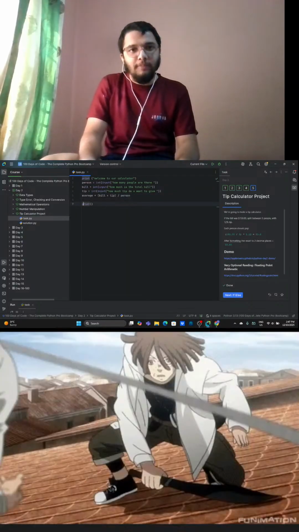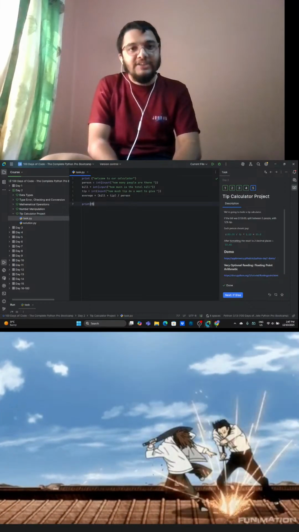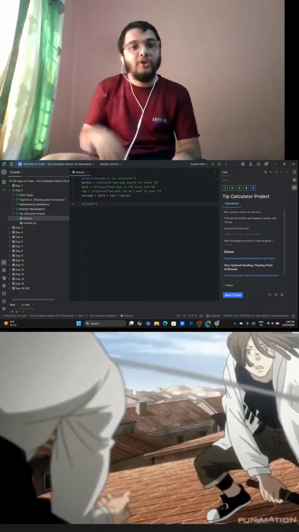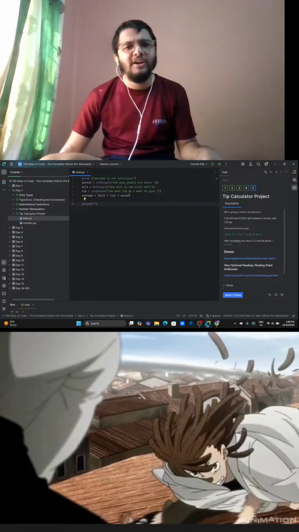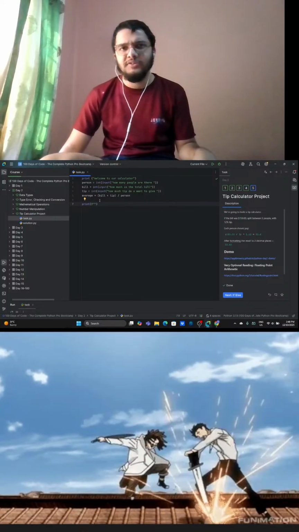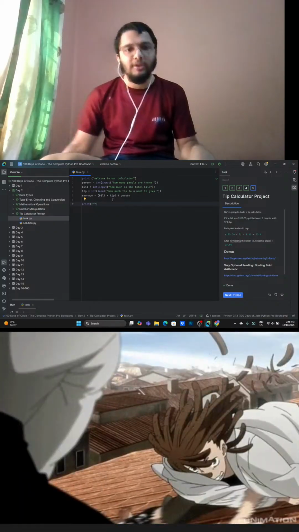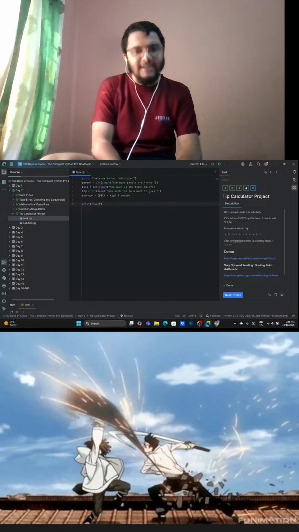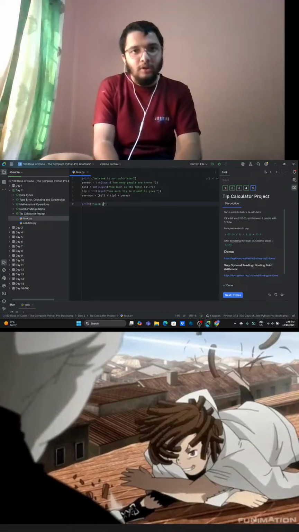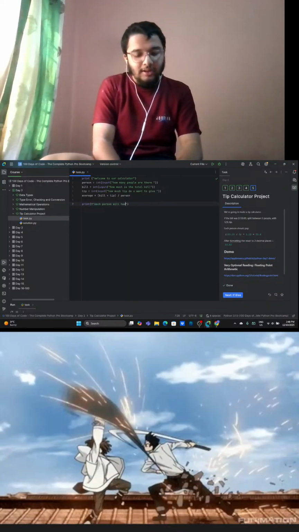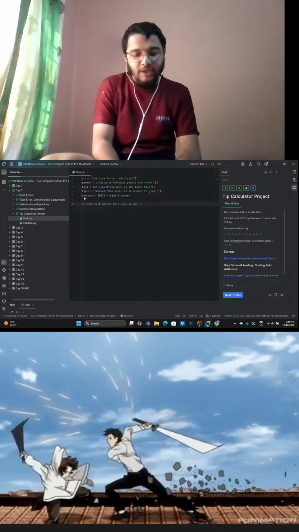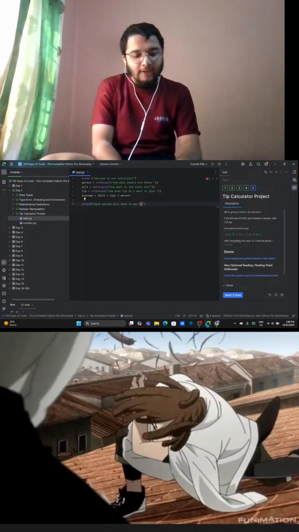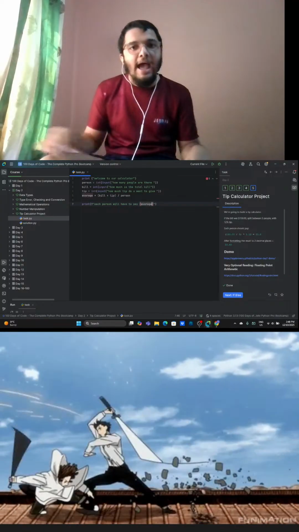And in the print function, we are going to use the f-string. Why are we using the f-string? Because there are different data types, and we are going to write something in string. So we write: each person will have to pay. This is obviously a string. Then we use a curly bracket and write another variable named average.